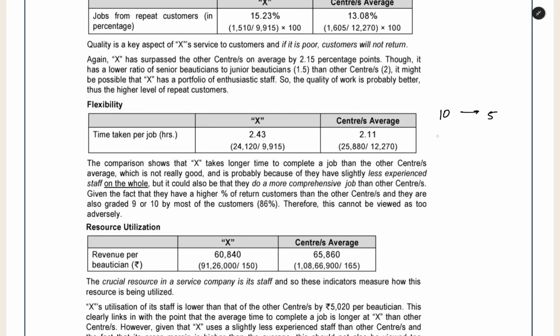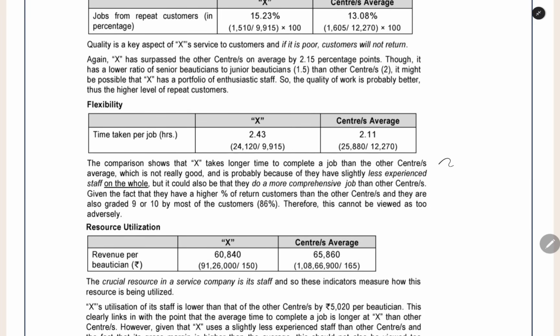But in our center, one beautician, in the same shift, how many customers will they complete? You will do 10 divided by 2.43. 4 only we are getting. So what is happening is that we are taking more time, so we are able to complete only fewer customers. Fewer customers means less revenue. So it is a bad thing for the company.